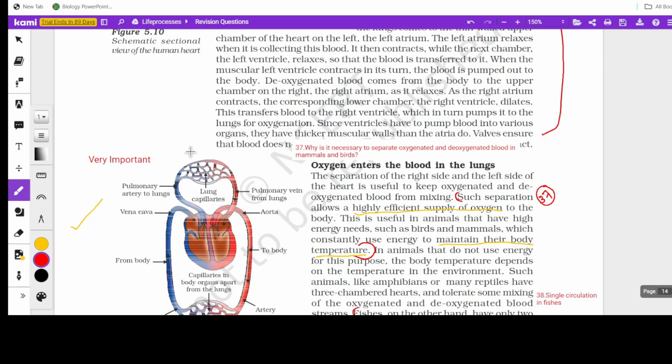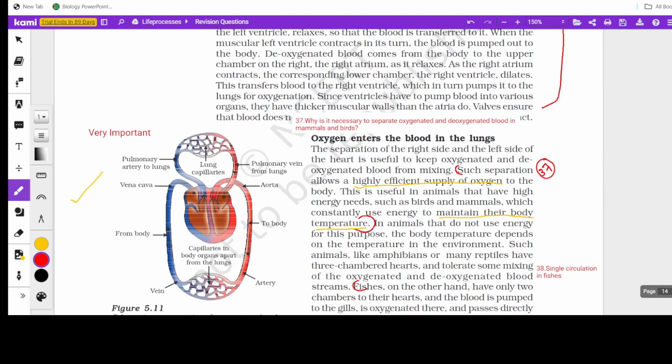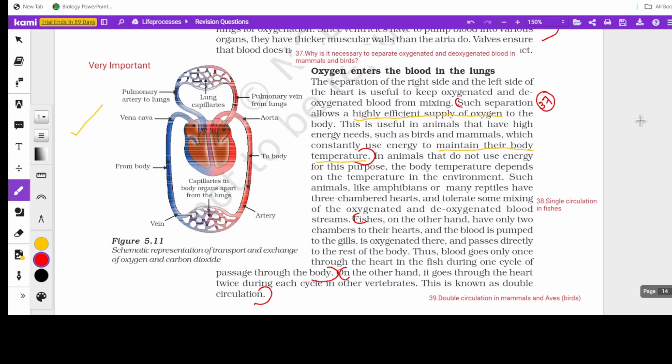After learning the schema, you can go to the structure of the heart. And in this part, three important questions come. One, why is it necessary to separate oxygenated and deoxygenated blood? A very important question, frequently asked.